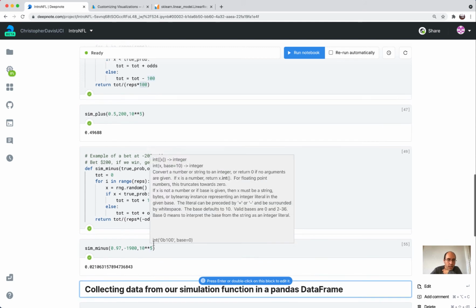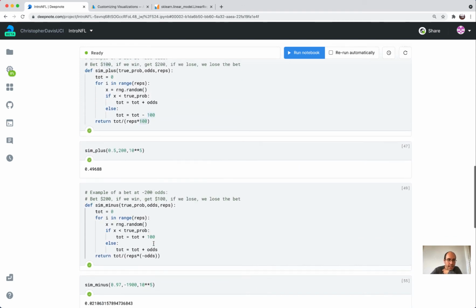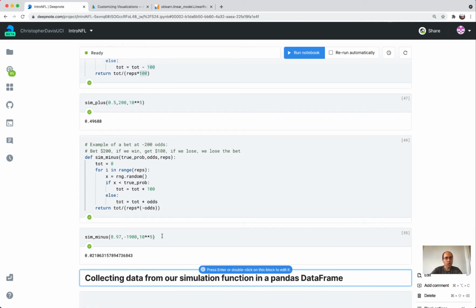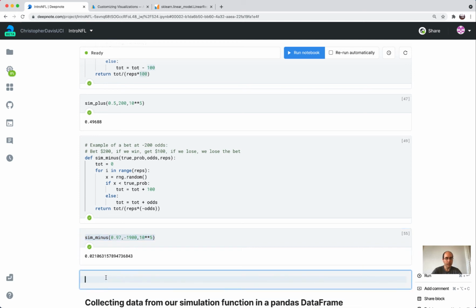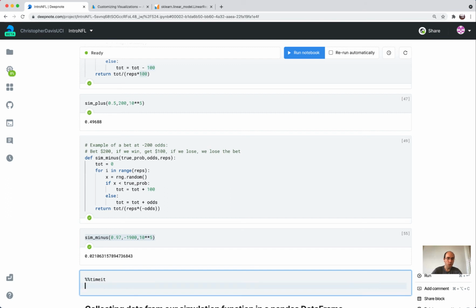And so this is pretty good, but it's a little slow. So for example, let me time how long this takes. Okay, and I'm going to use what's called a magic function that works inside these IPython notebooks.